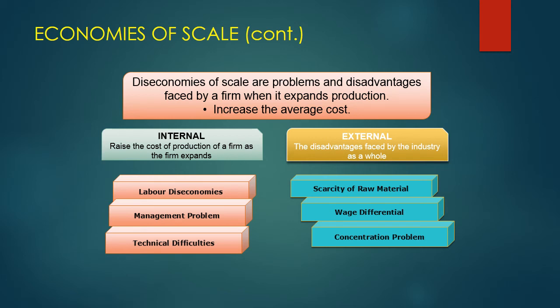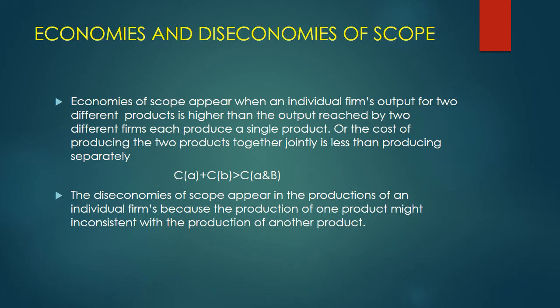In external also we may find the shortage of raw material or shortage of labor, management problem, the wage differentials, wages will start rising in that particular place. Then there will be technical difficulties in the internal diseconomies as the firm expands, too much of automation. And then there will be the concentration problem. The firm gets localized in one particular place, and then there will be concentration problem.